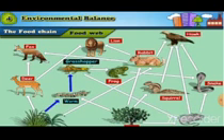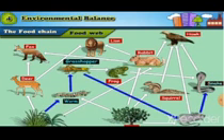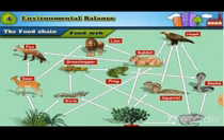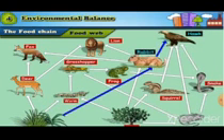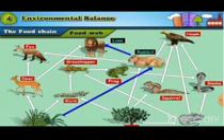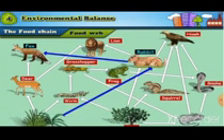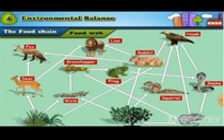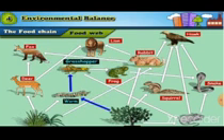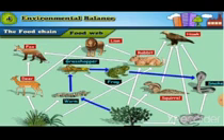Grass, worm, grasshopper, mouse, snake, hawk. Grass, rabbit, hawk. Grass, rabbit, lion. Grass, rabbit, fox. Plant, worm, grasshopper, frog, snake, hawk.